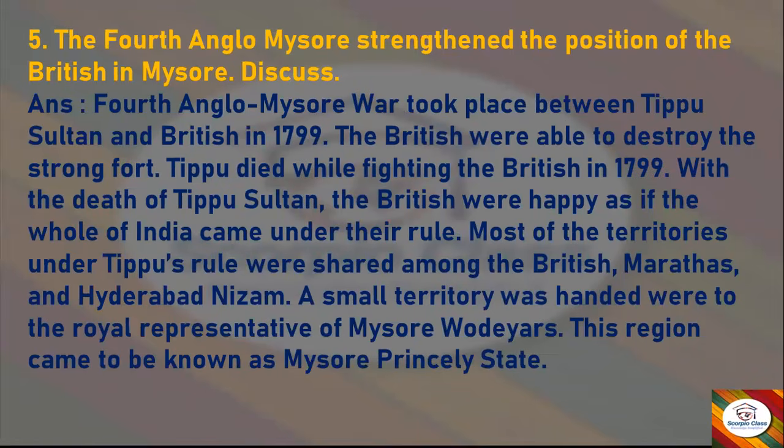With the death of Tipu Sultan, the British were happy as if the whole of India came under their rule. Most of the territories under Tipu's rule were shared among the British, Marathas, and Hyderabad Nizam. A small territory was handed over to the royal representative of Mysore Wodeyars. This region came to be known as Mysore Princely State.